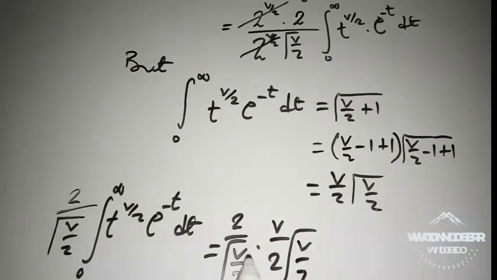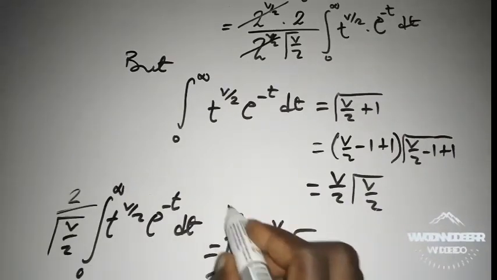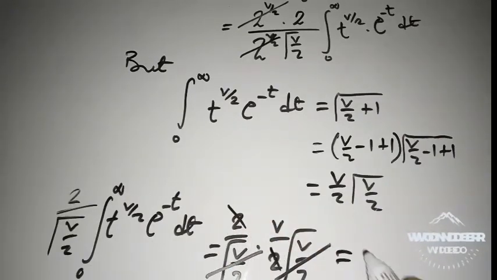So it is clear that 2 will take care of 2, leaving us with v, which shows that it has been proved that the mean